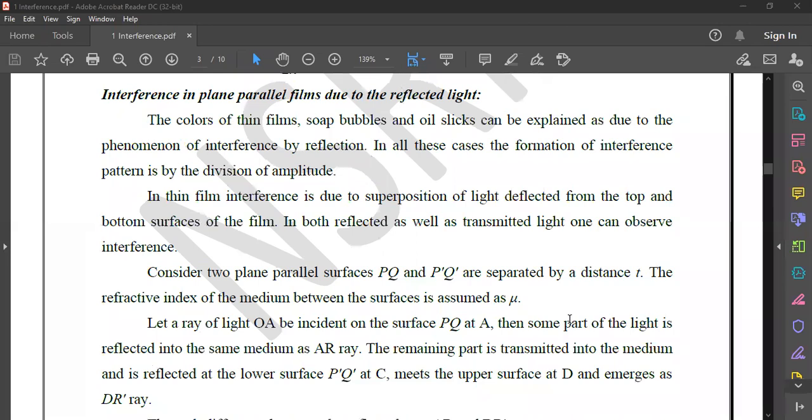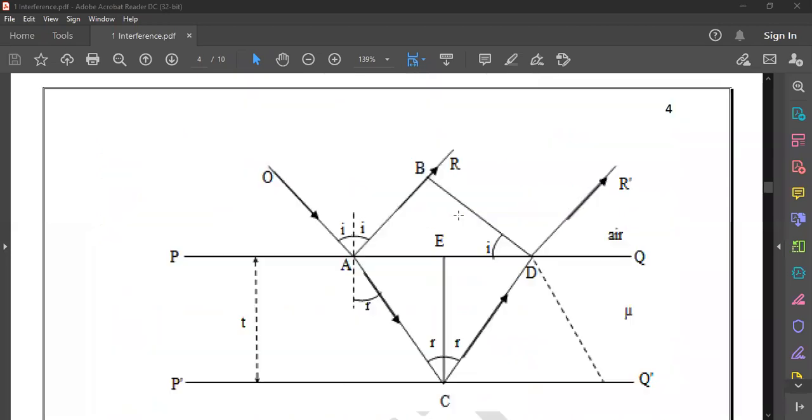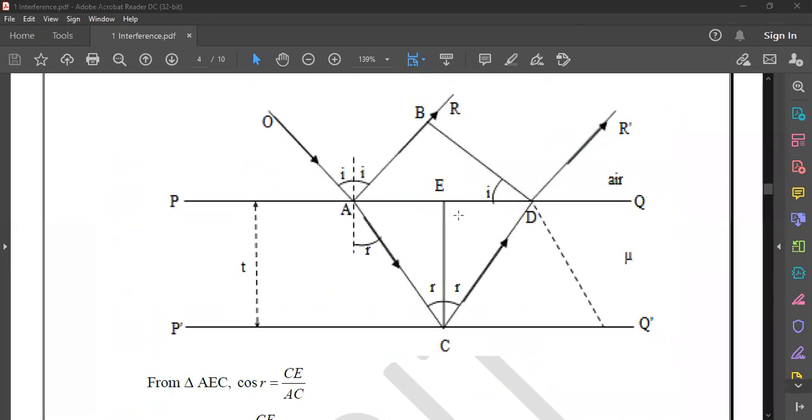The syllabus, the first topic, and actually after introduction, this is the first topic. First, I would like to give you an overview of this thin film. What are these thin films?